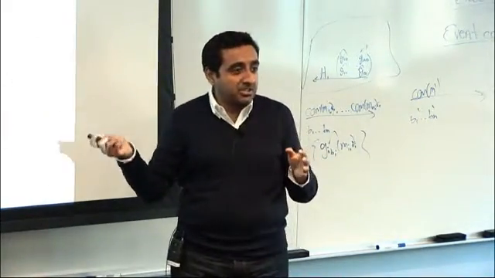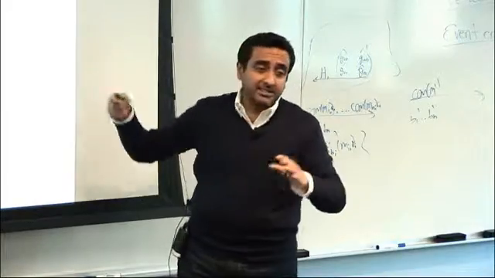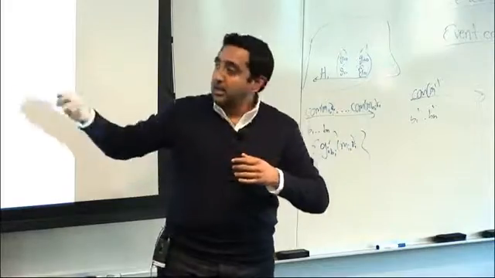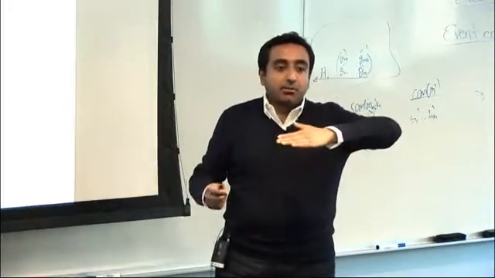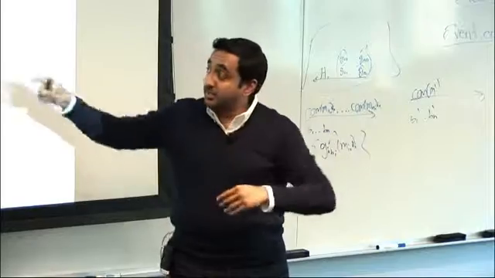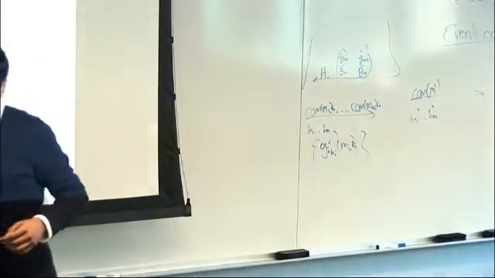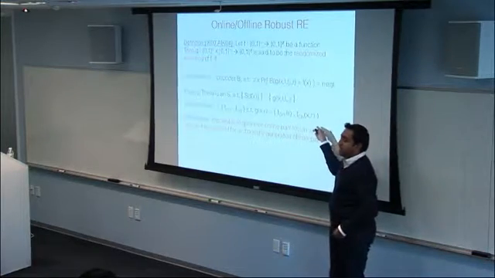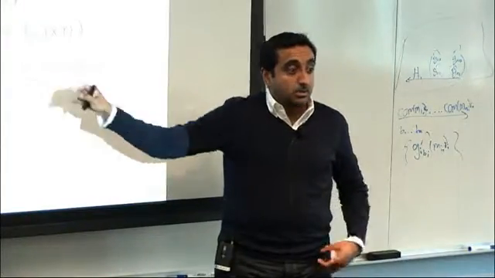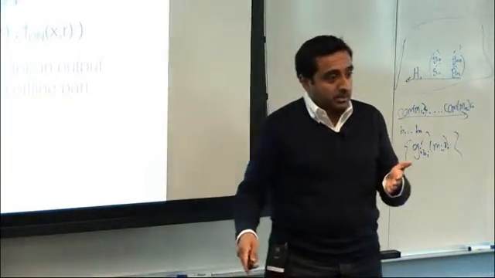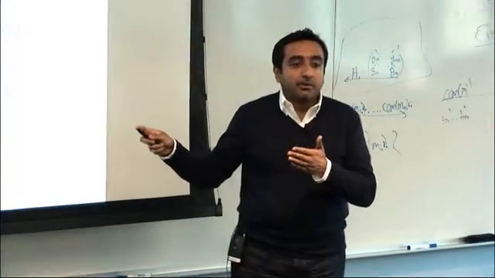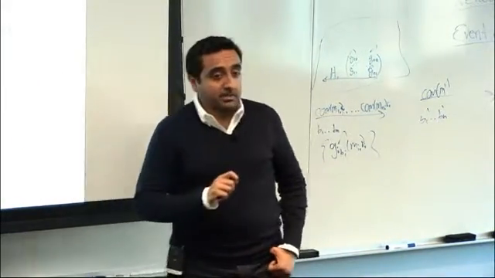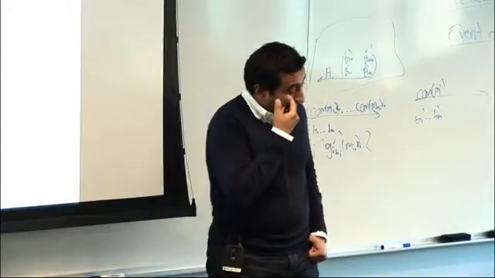Now, I'm going to make this a little simpler. If we were just talking about NP relations over here, and f on the right-hand side is a predicate, then basically it says that if I had a false statement, and someone gives random coins consistent with the offline algorithm for the offline part, then you cannot give any online part that will decode to a 1 if it's a false statement. That's robustness. Just to check, Yao has this property? Yes.